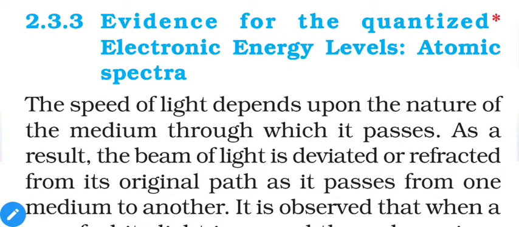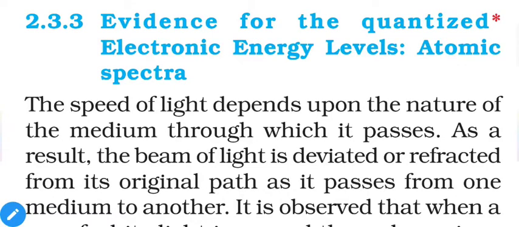As discussed earlier, according to Max Planck, electrons must absorb or emit certain values of energy. They cannot absorb or emit in between those values. As an example, the staircase was mentioned. Suppose we have a staircase and each step has a height of 10 centimeters. That means the ground level will be 0, then the first step height will be 10 centimeters, the next will be 20, then 30 and so on.